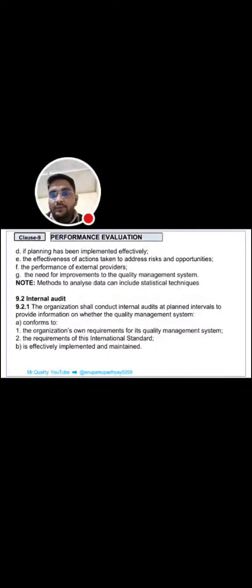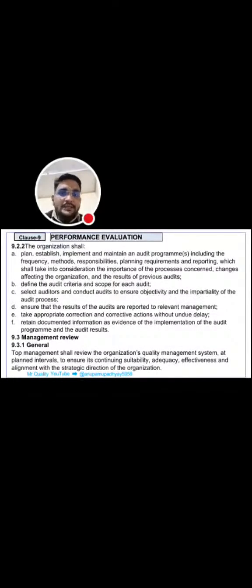at planned intervals to provide information on whether the quality management system conforms to the organization's own requirements for its QMS and the requirements of this quality management system standard, and is effectively implemented and maintained. And the next subclause is 9.2.2, that is: the organization shall plan, establish, implement, and maintain an audit program, including the frequency, methods, responsibilities, planning requirements, and reporting, which shall take into consideration the importance of the processes concerned, changes affecting the organization, and the results of previous audits.